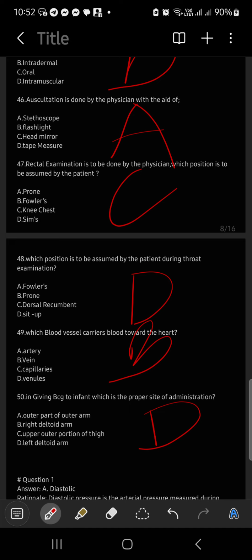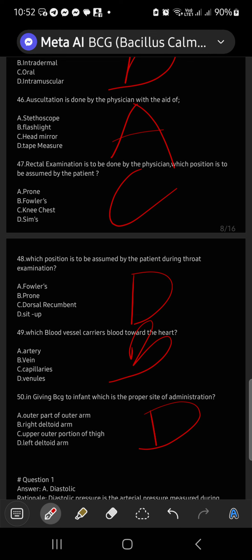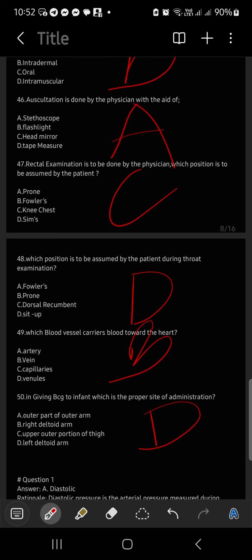We'll see. Okay. Outer part of the upper left. Yeah, kasi pwede ka naman sumagot ng left deltoid arm, but it's not specific to which area. The more specific here is the outer part of the outer arm. What is outer part of the outer arm? It might be outer part of the upper arm, no? Outer part of the upper arm. So most probably that is outer part of outer arm.